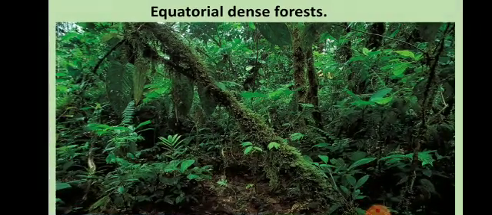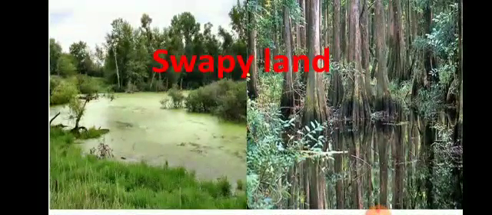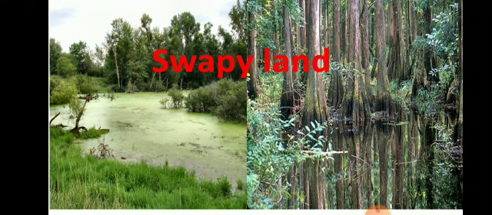Again, this is another picture of the equatorial forest. This is the picture of swampy land, which we call daldal. Now when water doesn't seep into the ground, it is collected on the surface level. So you can see the water is collected there.